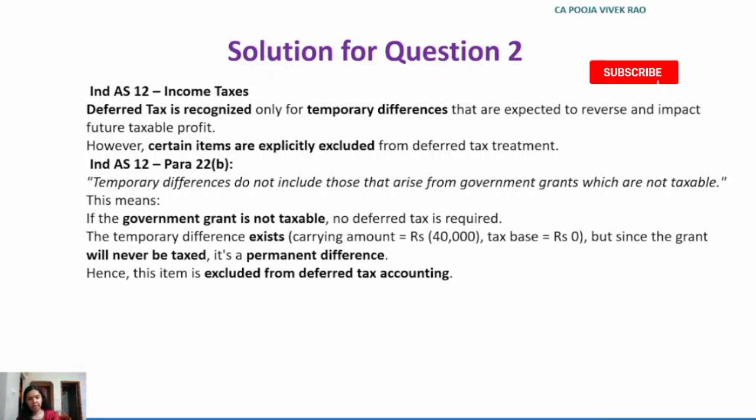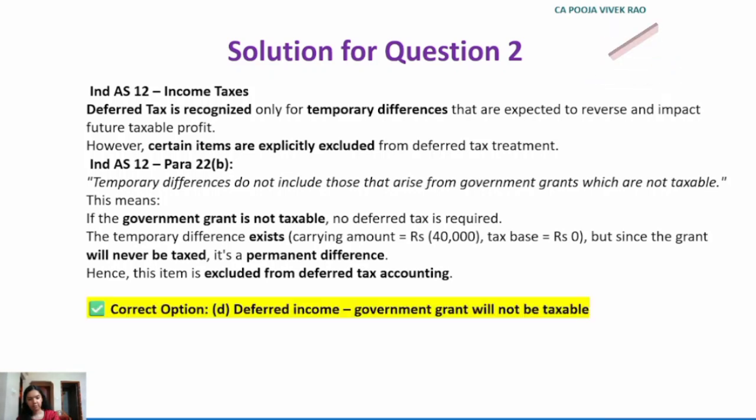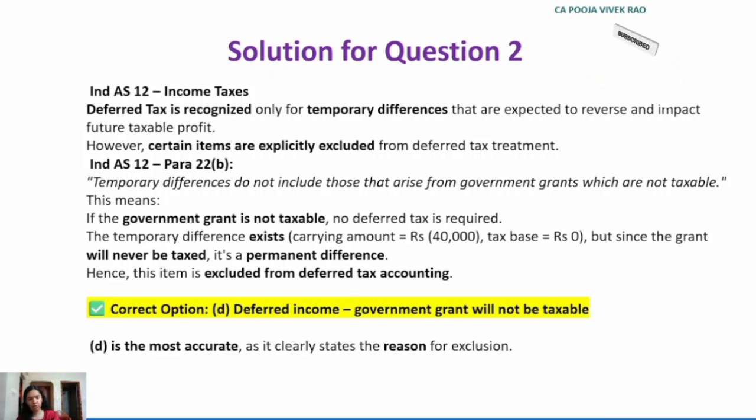Government grant will not be taxable. Option D is the most accurate option as it clearly states the reason for exclusion. The reason is the government grant is excluded from taxation.